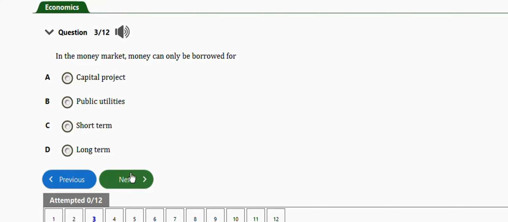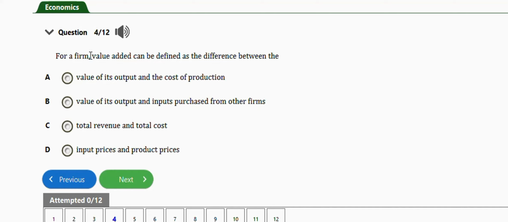Okay, next question is this one. It says for a firm, value added can be defined as the difference between the real value of its outputs and the cost of production, value of its outputs and inputs purchased from other firms, total revenue and total cost, input prices and product prices. The right answer is option B. Alright, so for a firm, value added can be defined as the difference between the value of its outputs and inputs purchased from other firms.